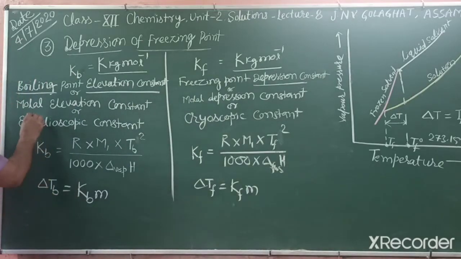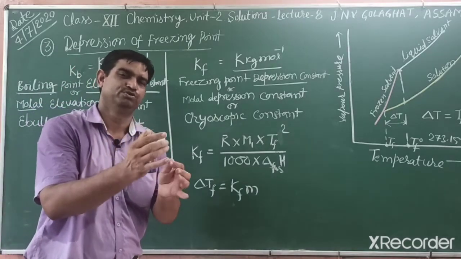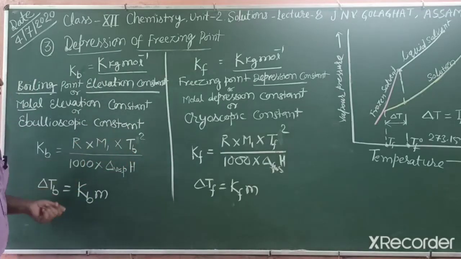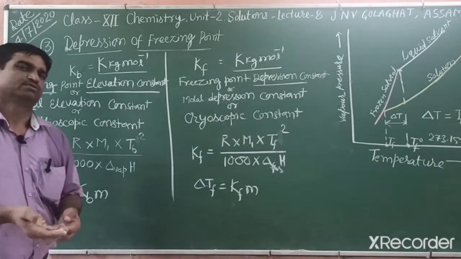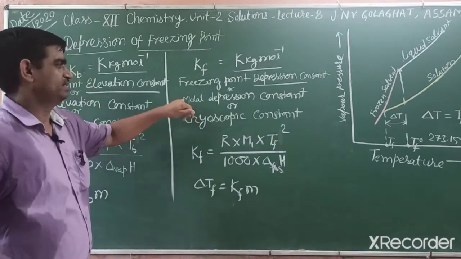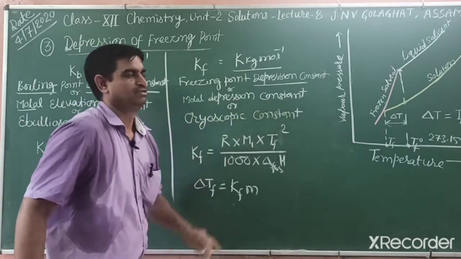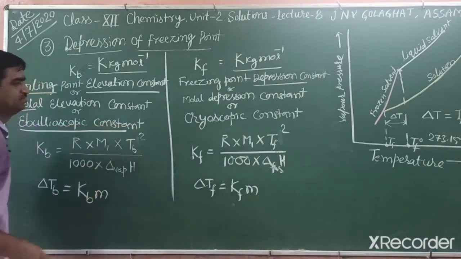The other name is molar elevation constant. Molar, because if you put 1 mole of solute in 1 kilogram of solvent, that is known as a molar solution. So we say molar elevation constant, because it is increased, and the other one, molar depression constant, sometimes this name too. The third name: Kb is the ebullioscopic constant.